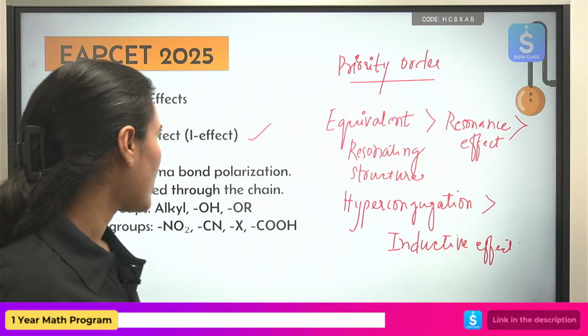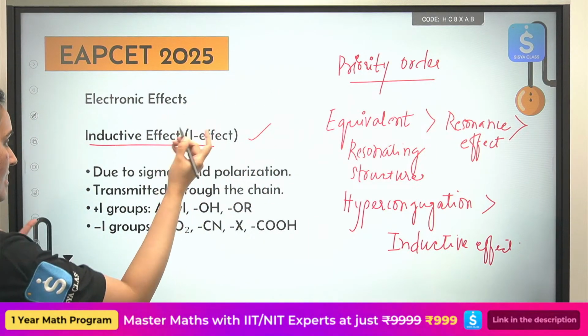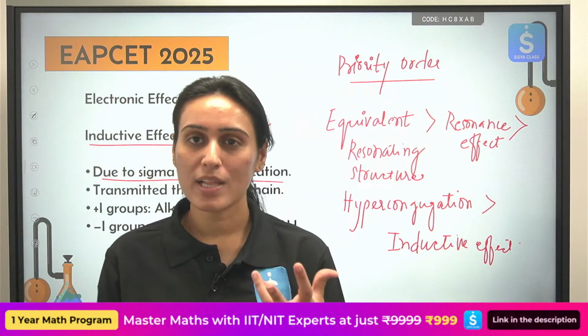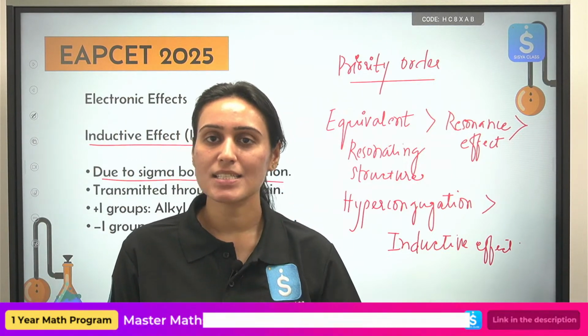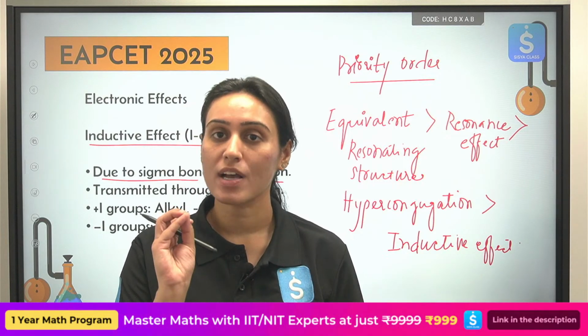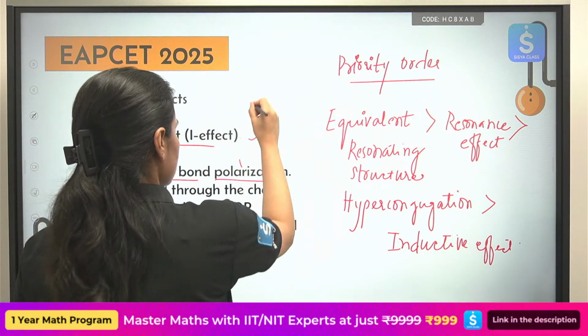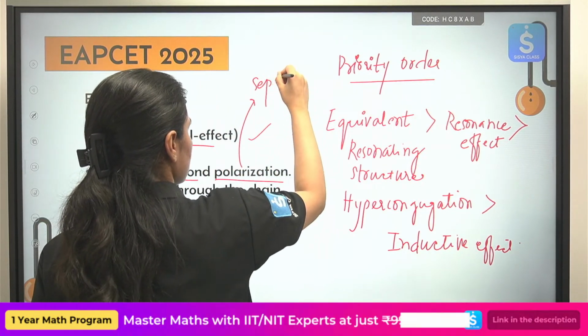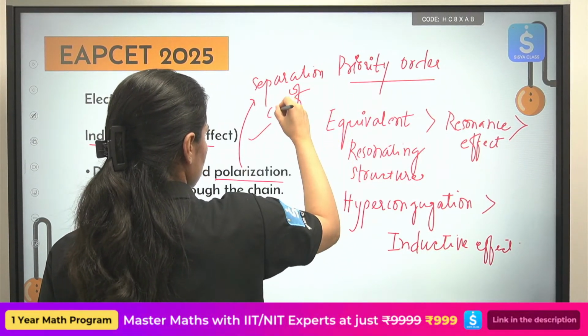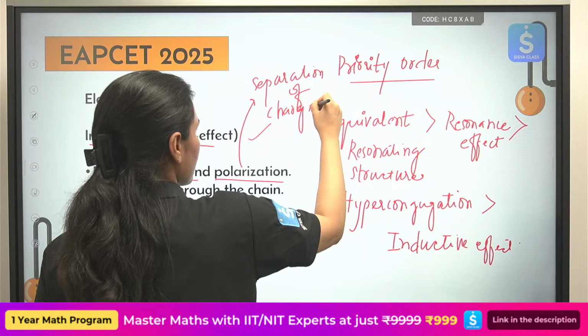Okay, so what happens in case of inductive effect? This is because of sigma bond polarization. What is polarization? There is some charge that is developed in your compound. Polarization, separation of charges. So are we breaking any bonds?